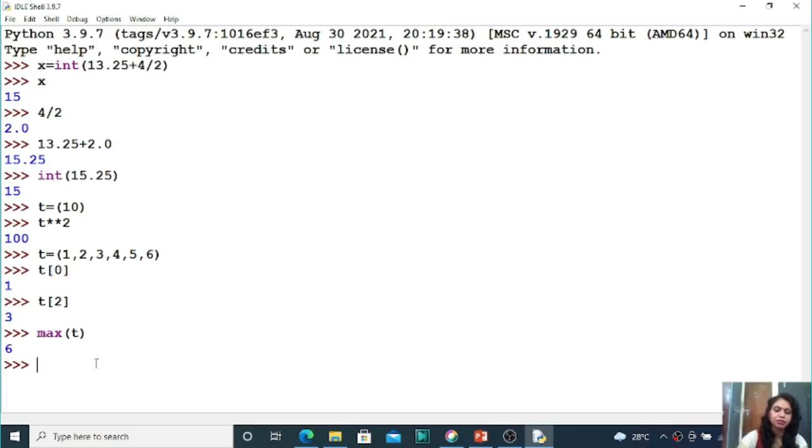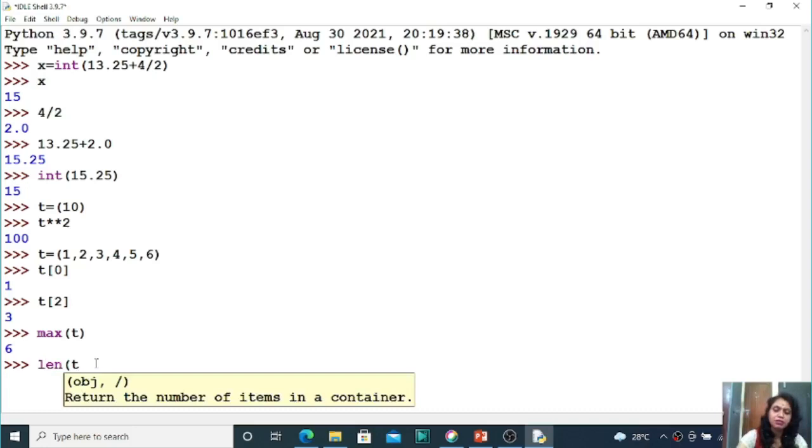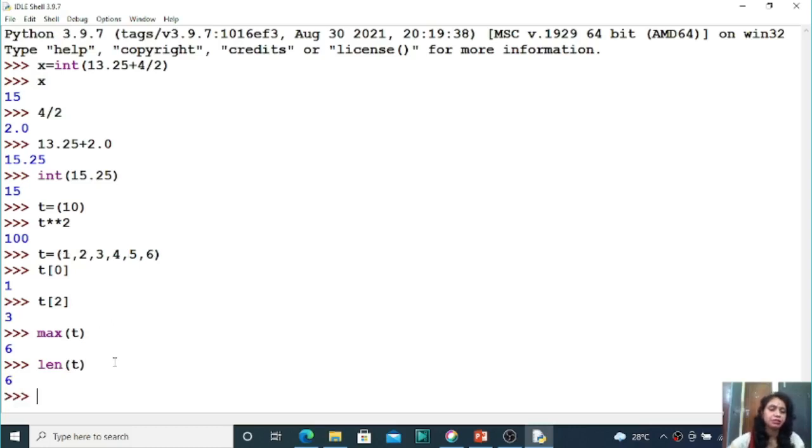Similarly, len is also a built-in function. The len function gives the total number of elements, how many elements are there. So how many elements are there? 1, 2, 3, 4, 5, 6. So 6 elements are there. So here the answer is 6. So the max function is valid, the len function is also valid.